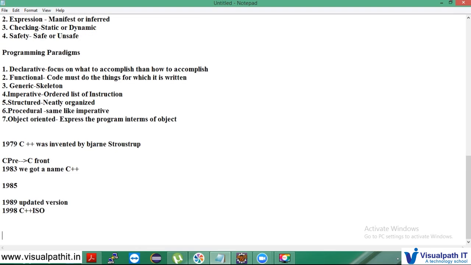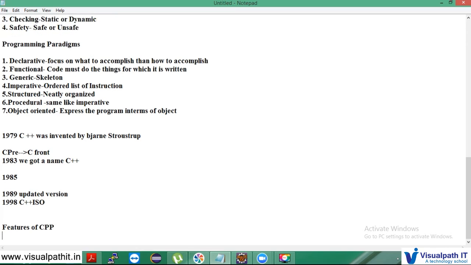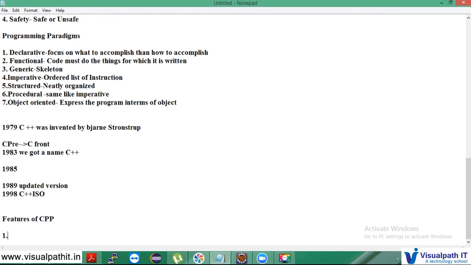So these are the features. What is the first feature it talks about? The first one is a compiled language. It is called the compiled language.